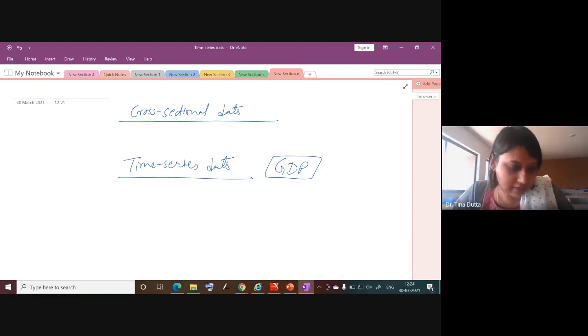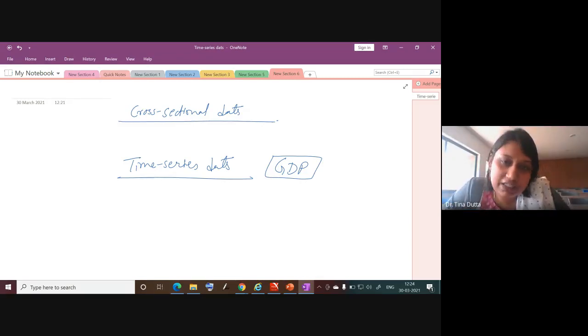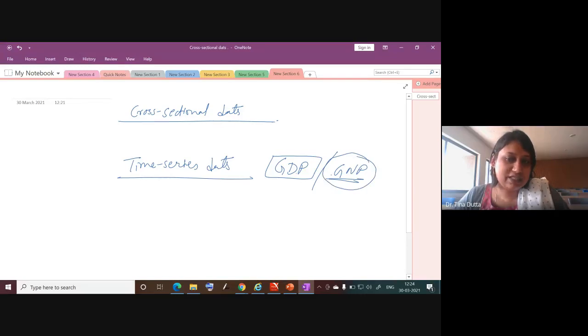The amount of products or services produced in a country in a particular specific year is called GDP. So produced in a country, in the domestic territory of the country, right? So that is GDP. Yes, perfectly all right. And also there is a concept of GNP, gross national product. What is the difference between GDP and GNP?